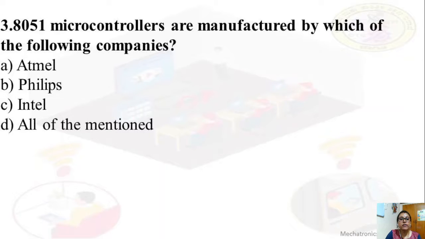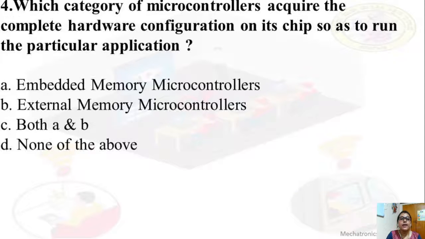Next. 8051 microcontrollers are manufactured by which of the following companies? Atmel, Philips, Intel, all of them mentioned. So I have shown this in the slides. Which are the companies going to manufacture the 8051 microcontroller? All of the above. Atmel, Philips, Intel, even Motorola. Next, which category of microcontrollers acquire the complete hardware configuration on its chip so as to run the particular application? Embedded memory, external memory, both A and B, none of the above. On chip means nothing externally connected. That is embedded memory microcontrollers.